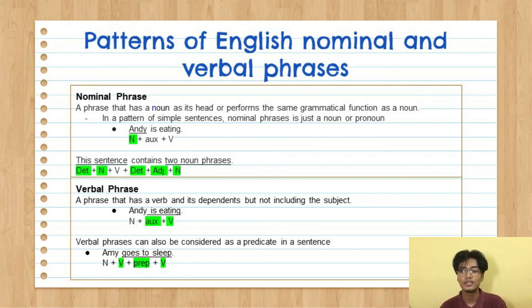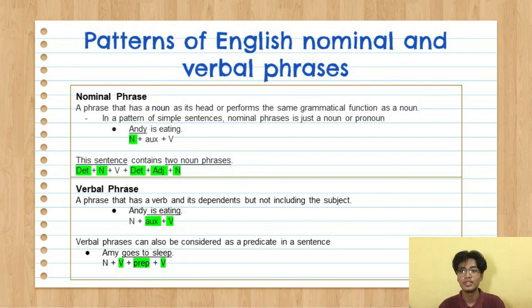The word "this" is a determiner to the noun "sentence" for the first noun phrase, while the second noun phrase has the word "two" as the determiner and the word "noun" works as an adjective to the noun "phrases." The pattern of the nominal phrase of this sentence is a determiner followed by a noun, or other parts of speech that will be followed by a noun.